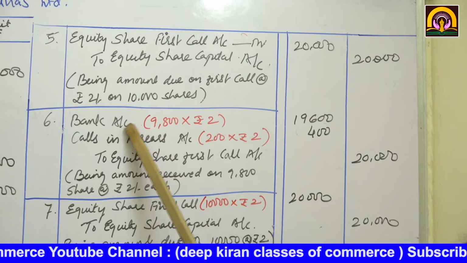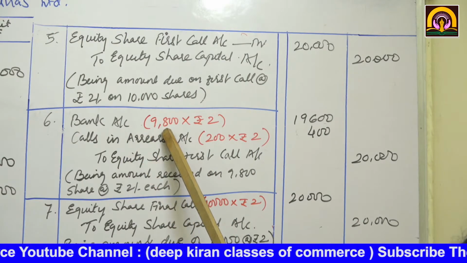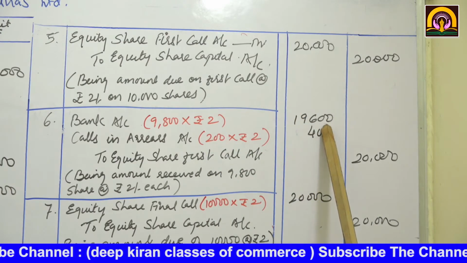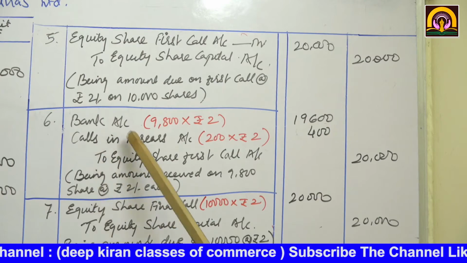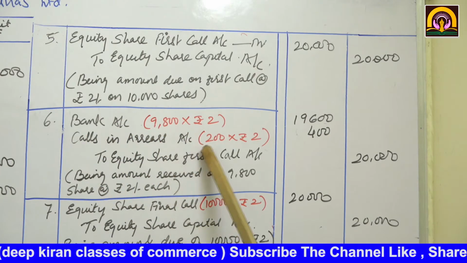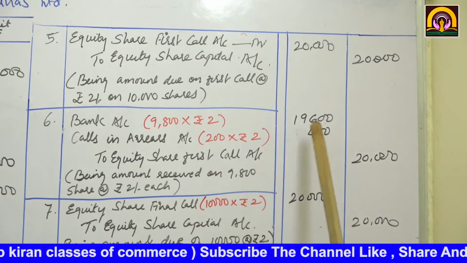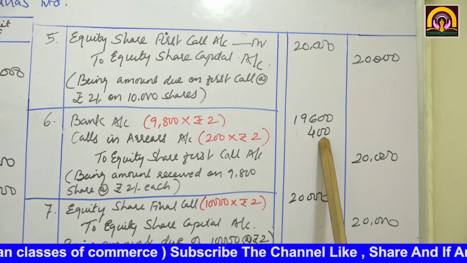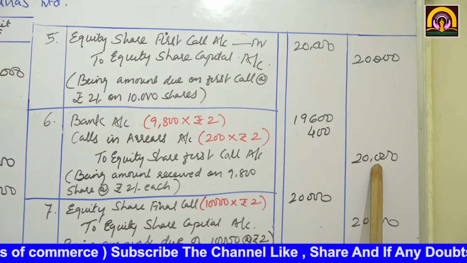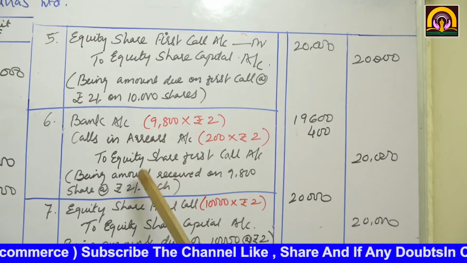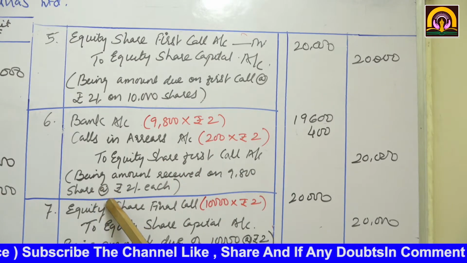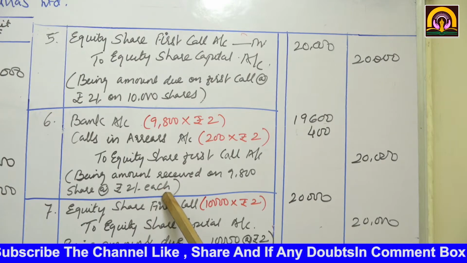So here bank account debit 9,800 into 2, that will come to 19,600. Calls in arrears, meaning this money is still to come, 200 into rupees 2, that will come to 400. To equity share first call account 20,000. Being amount received on 9,800 shares at the rate of 2 each.